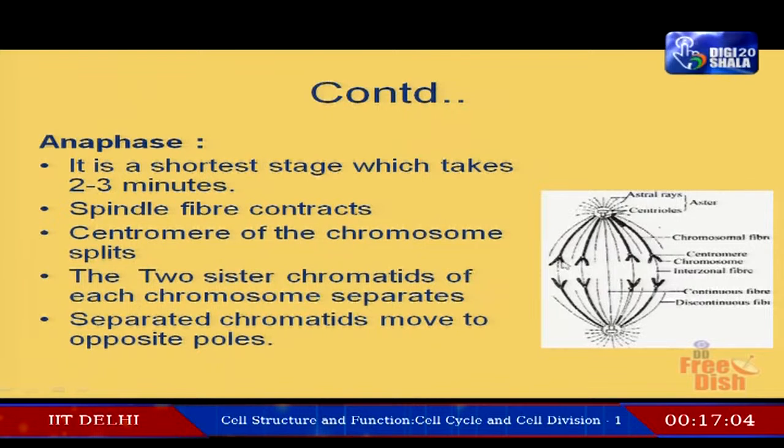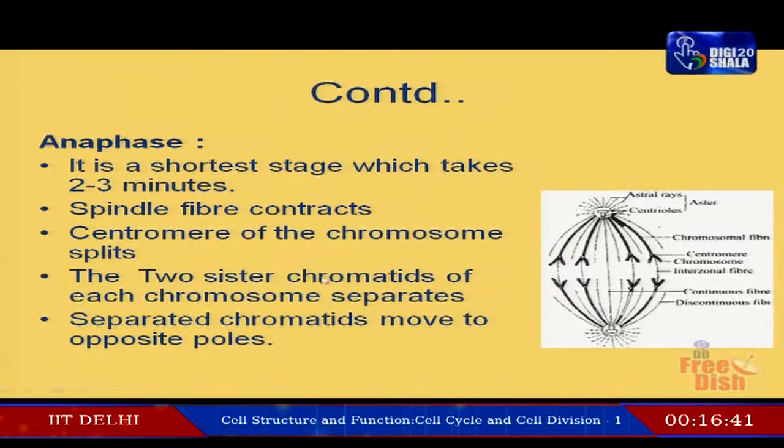The centromere of each chromosome will divide, and each chromatid will move to opposite poles. Here you can see the chromatids and these are the centromeres. So, they will move to opposite poles.